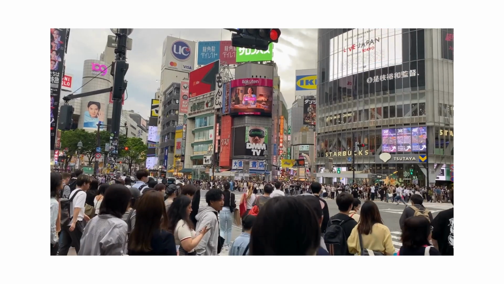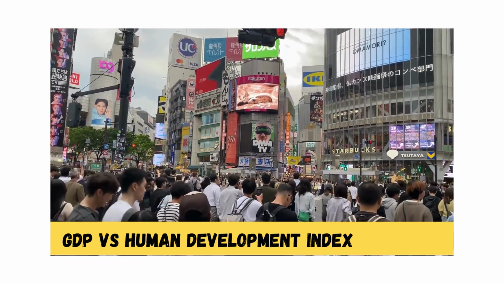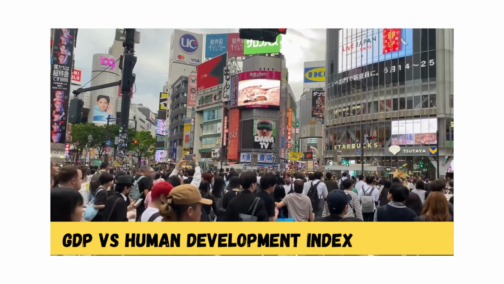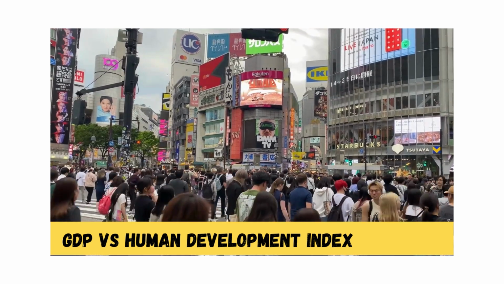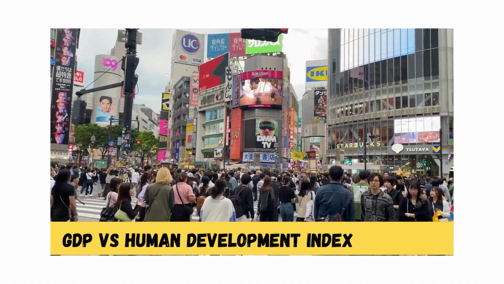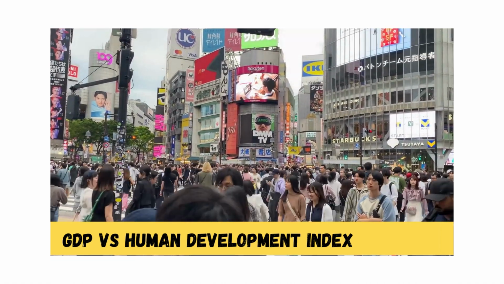The Human Development Index, HDI, looks at three big areas: health, education, and income. Health in HDI is measured by life expectancy, how long people live on average. A higher number means better healthcare, nutrition, and living conditions. For example, Japan has a high HDI partly because people there live into their 80s.